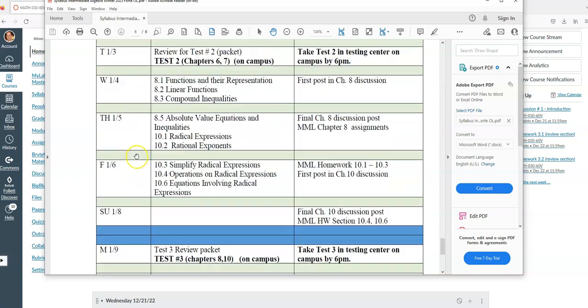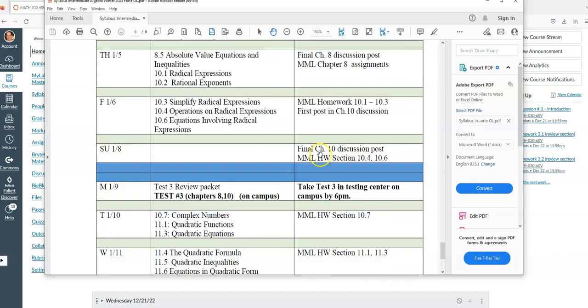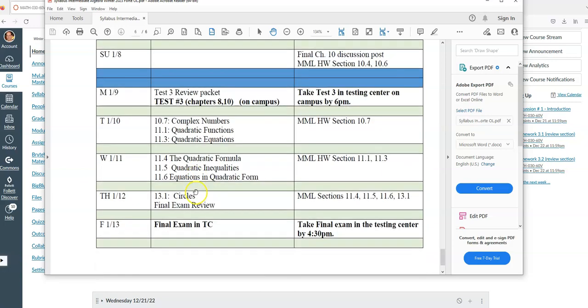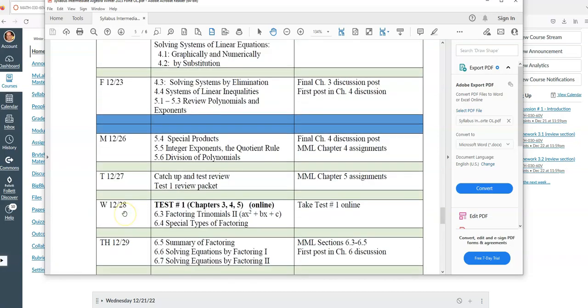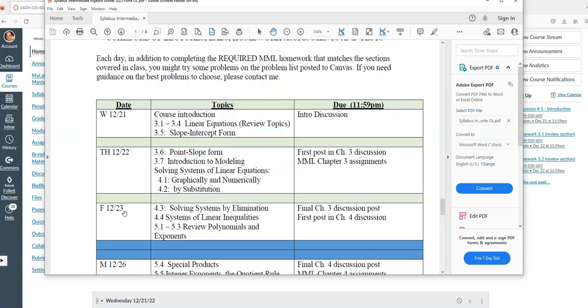All right. We keep moving. Some of these things I put as due dates on Sunday just so that you can spend time on the weekend catching up on things. The third test is taken on Monday, January 9th, and then the final exam is in the testing center on the 13th. So these 2 pages sort of give you a guideline as to what's due.